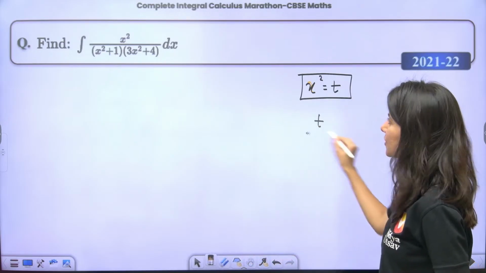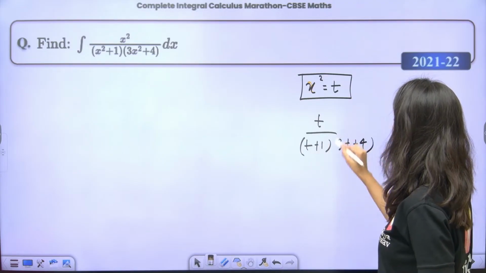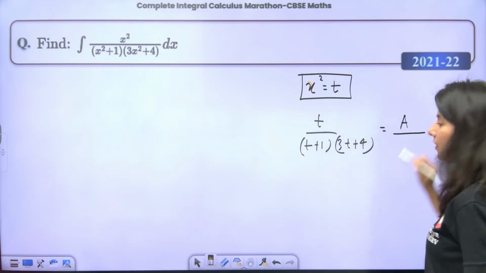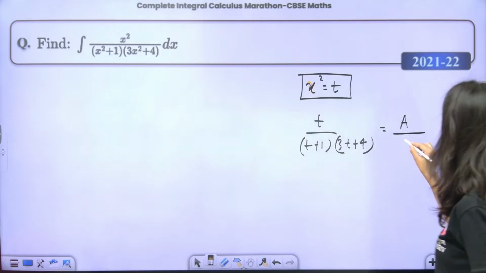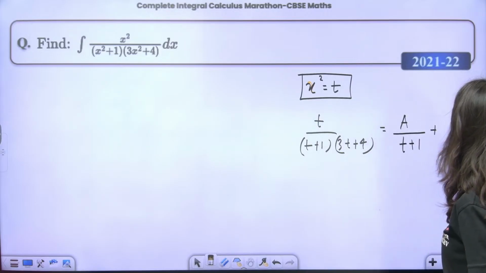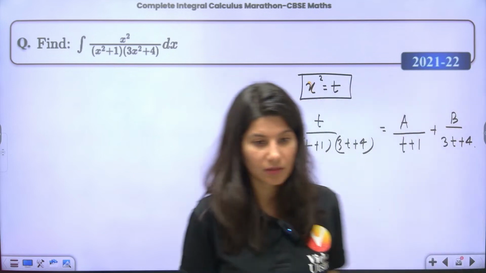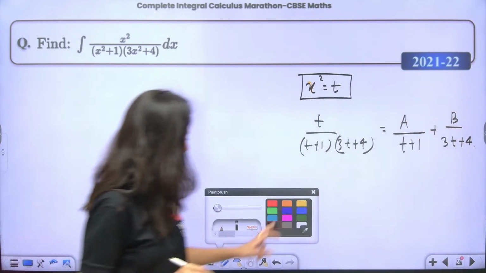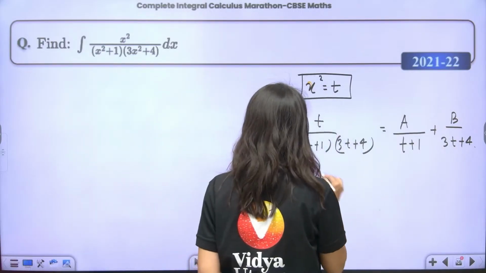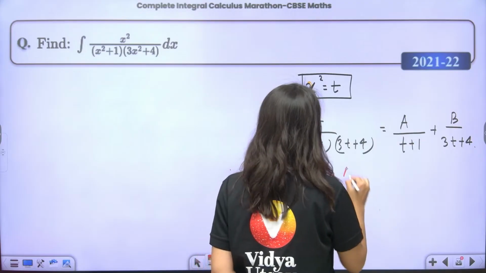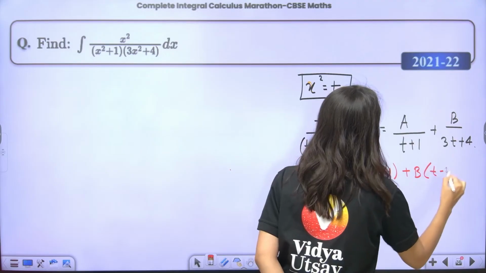Just focus on the expression t upon (t plus 1)(3t plus 4), which equals a upon t plus 1 plus b upon 3t plus 4. Now if you take LCM, your left hand side will still be t. Right hand side: a times (3t plus 4) plus b times (t plus 1).